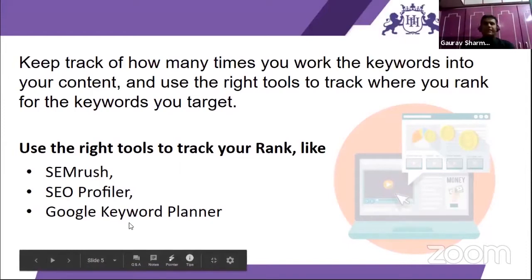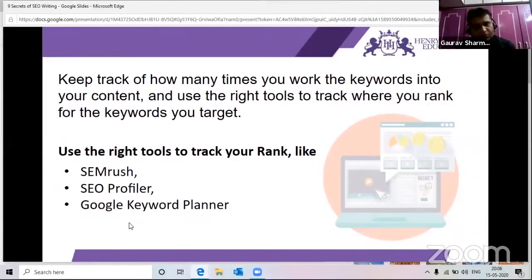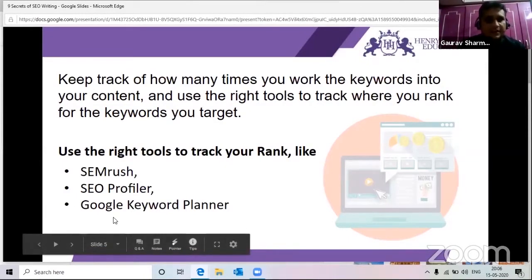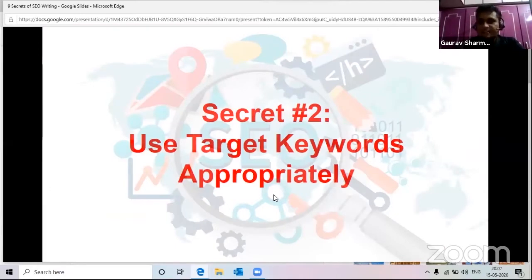Taking the example of Google Keyword Planner, it will show me how many searches this keyword gets on average in a month. It will also give me other suggestions related to this keyword. So if best tourist destinations in India is searched more than best places to visit in India, then it is better to include best tourist destinations in India. But that is not the only thing that we'll be doing. There are different ways that we have to use keywords. That is secret number 2.